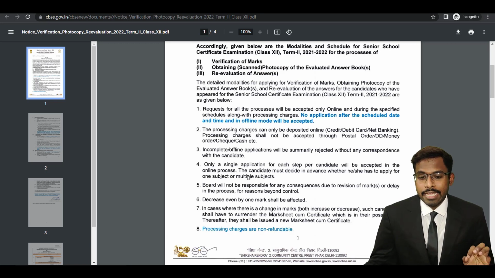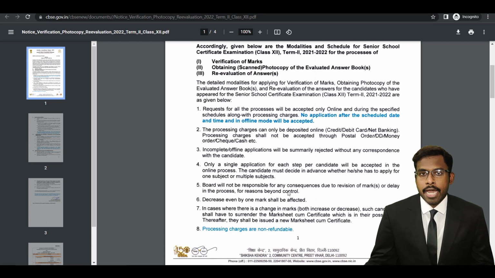The fourth one is that only a single application for each step per candidate will be accepted in the online process. The candidate must decide in advance whether he or she has to apply for one subject or multiple subjects. You have to decide, okay, whether you apply for one subject or multiple subjects, but it depends on you, okay? Let's say you have 6 subjects, you can apply for all the 6 subjects or only one subject. The fifth point is that the board will not be responsible for any consequences due to revision of marks or delays in the process for reasons beyond control.